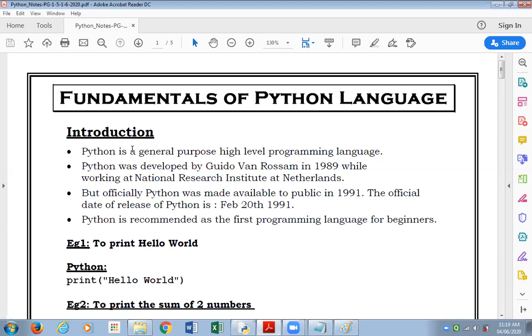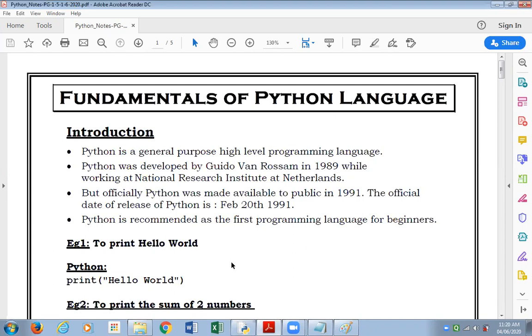Python is recommended as the first programming language for beginners. Yes, I too am advocating that. For the past many years, people have been starting their programming career with C, moving forward to C++ and then Java. But today, I would recommend, and many would recommend, to start learning programming with Python as the first programming language.